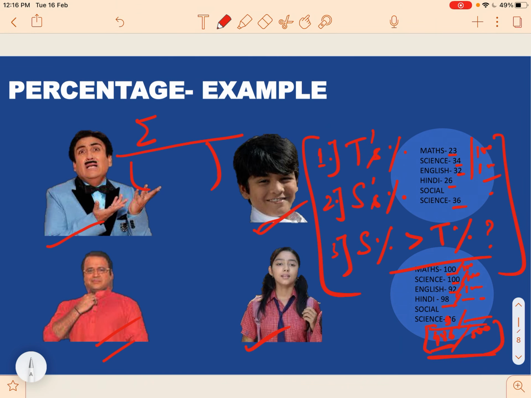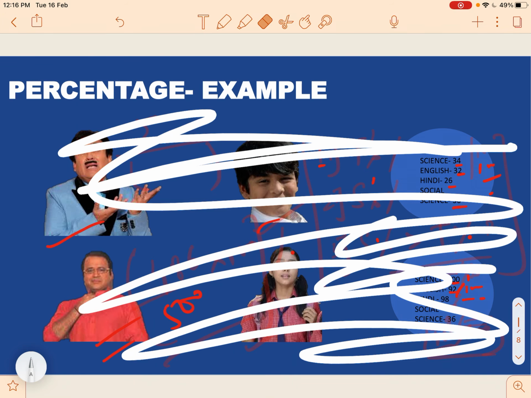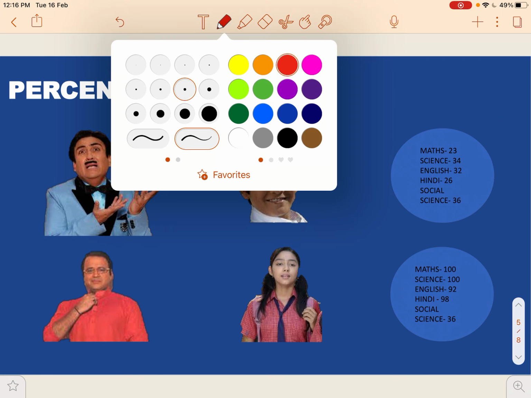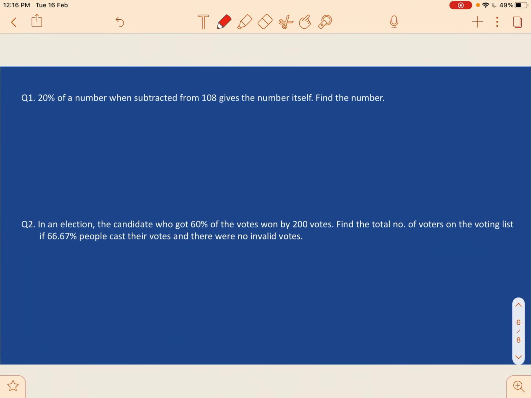Now to calculate her percentage, you'll just divide and multiply by 100, and that will be your percentage. Okay. So that's the only concept that is required to solve any kind of question on percentages. There is no need to go for any other kind of formula and stuff, which makes things just complicated. Okay, so let's straight away move to some examples.